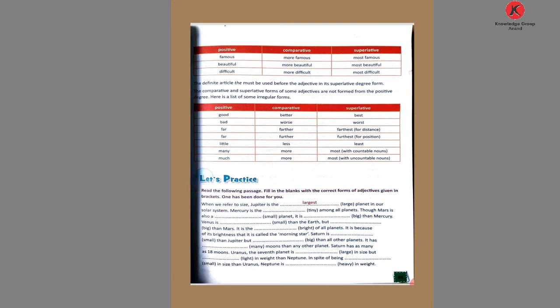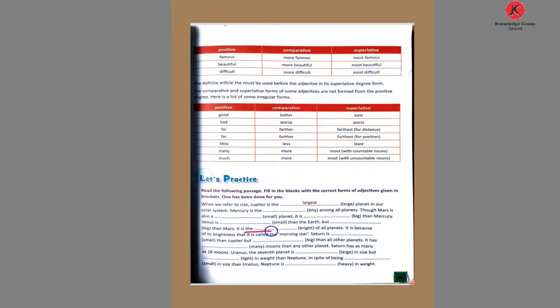Then Venus is blank "than" is used. So what do we write here? Smaller. Smaller than the Earth. But blank than Mars. "Than" is used, so here also we write bigger. Bigger than Mars.